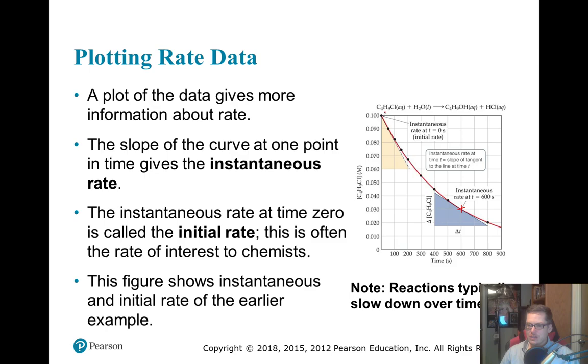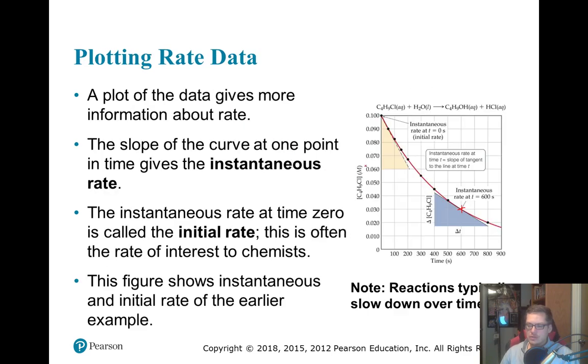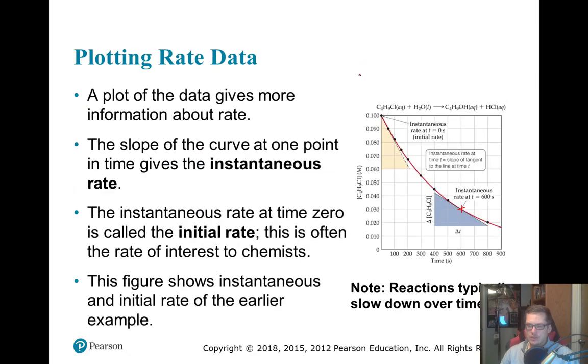Okay, so we could find the initial rate simply by taking these values. So we'd be at 0.100 for the concentration at time 0. All right, and then down here we would be at a concentration of 0.06, at, what is that, like 210 or so. Okay, and so we could go ahead and find the instantaneous rate here. It wouldn't be too hard.